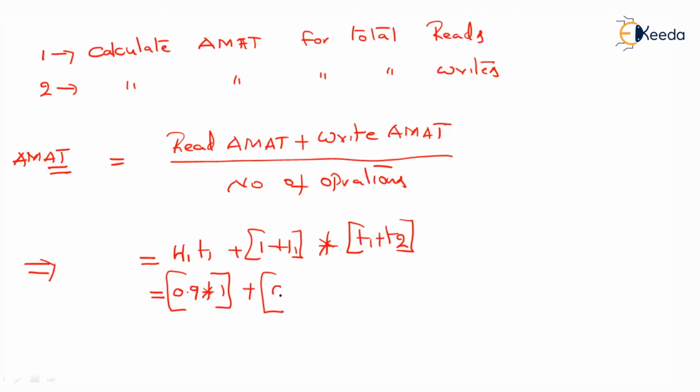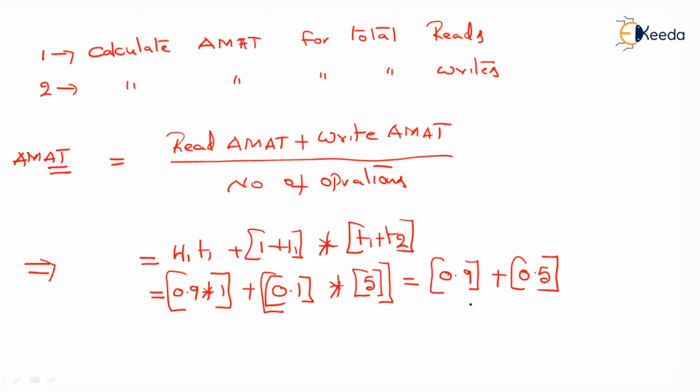That is 1 minus H1 equal to 0.1, into T1 plus T2, which is 5 nanoseconds. That is 0.9 into 1 equal to 0.9, plus 0.1 into 5 equal to 0.5. So 0.9 plus 0.5 is equal to 1.4. So for a read operation, it will be equal to 1.4.